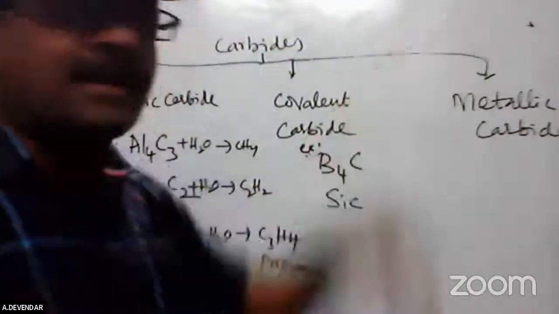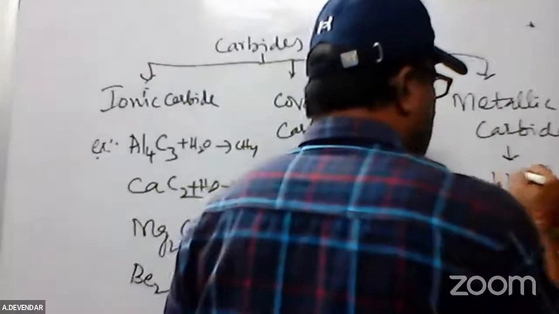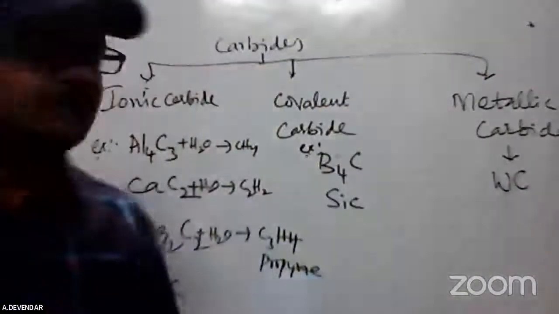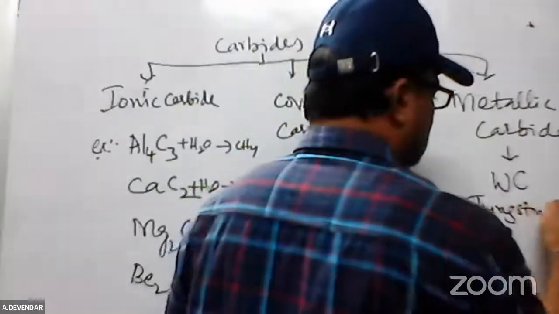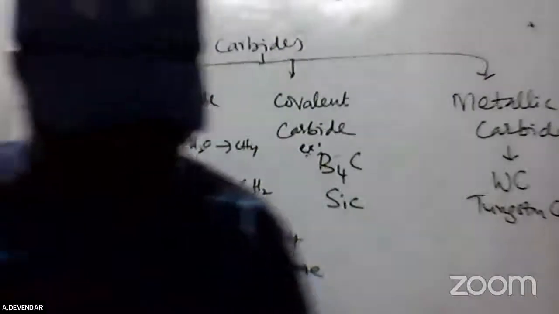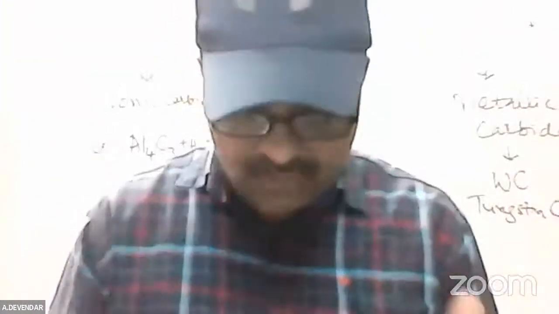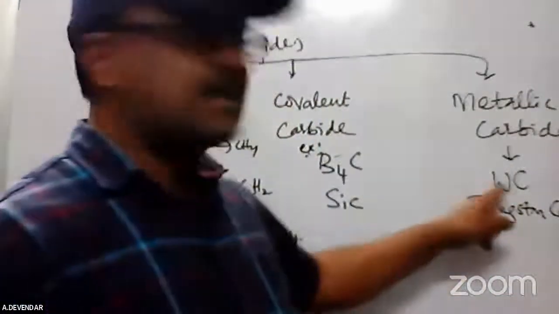Now coming to the metallic carbide. The metallic carbide has very strong bonds, present in tungsten carbide, WC. This is a tungsten carbide, which is used for its metallic nature. Why? Because tungsten carbide is so hard. This is used for making cutting tools. For that purpose, tungsten carbide is used.